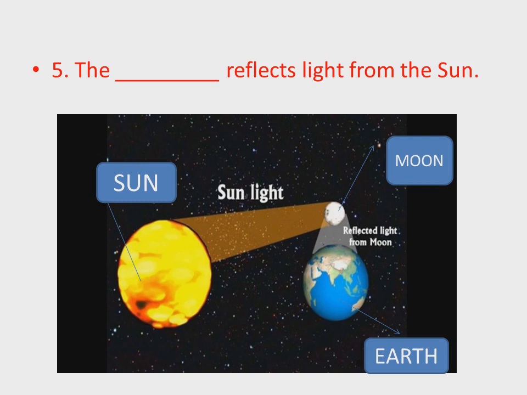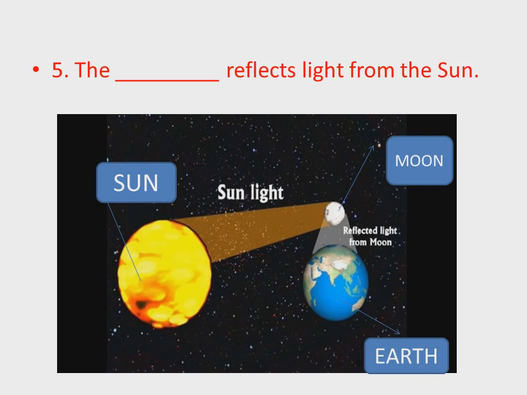It looks like the moon is a light source, but actually the moon is not a light source. It is fully black, but when the sun's light falls on it, it reflects light.